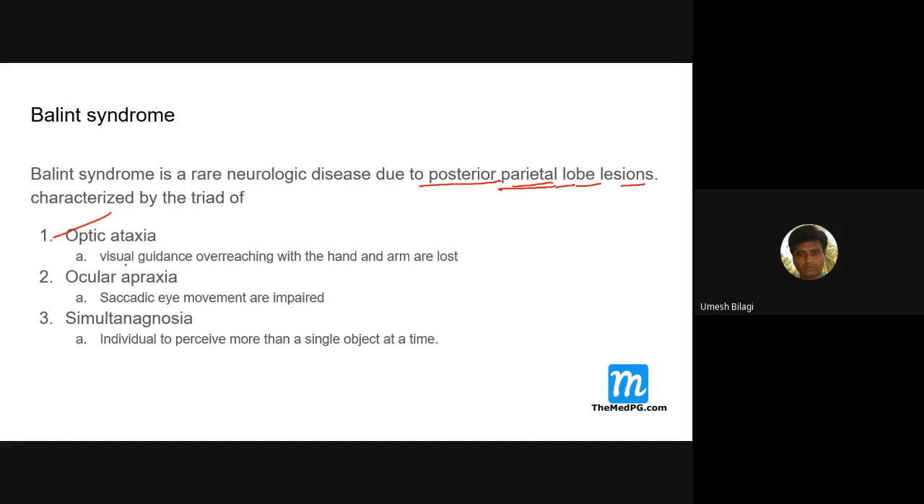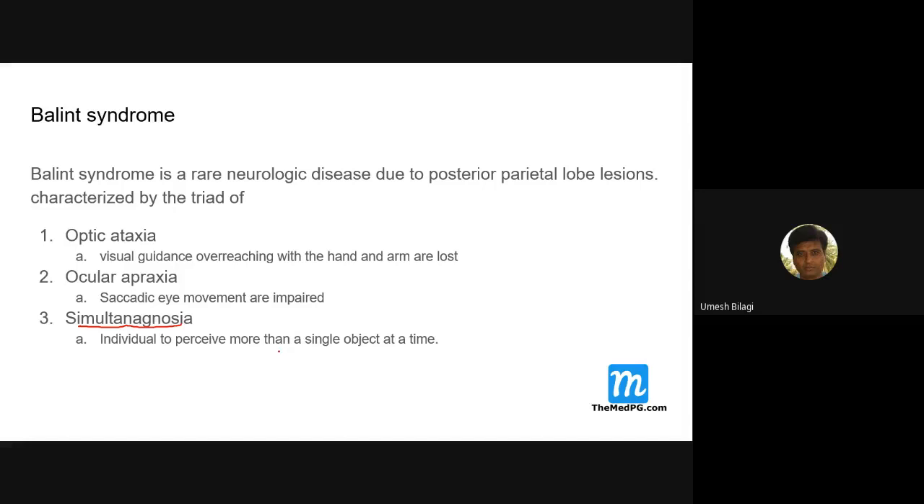So the patient will have a problem with reaching for objects. Arm and hand visual guidance is lost; he cannot visually guide reaching. Ocular apraxia, saccadic eye movements are impaired. Simultanagnosia: he cannot understand more than one object at a time, he can perceive them individually, but if more than one object is given, he can't understand what it is.